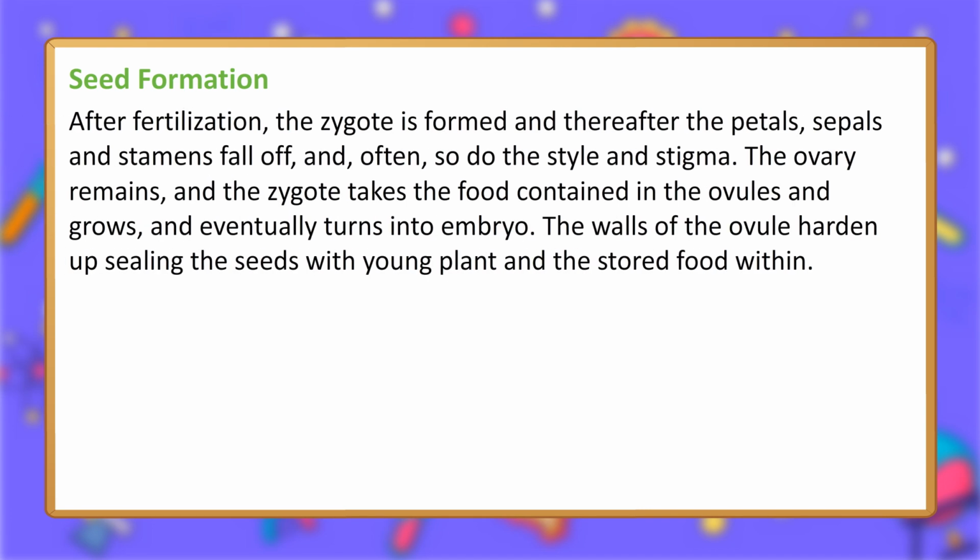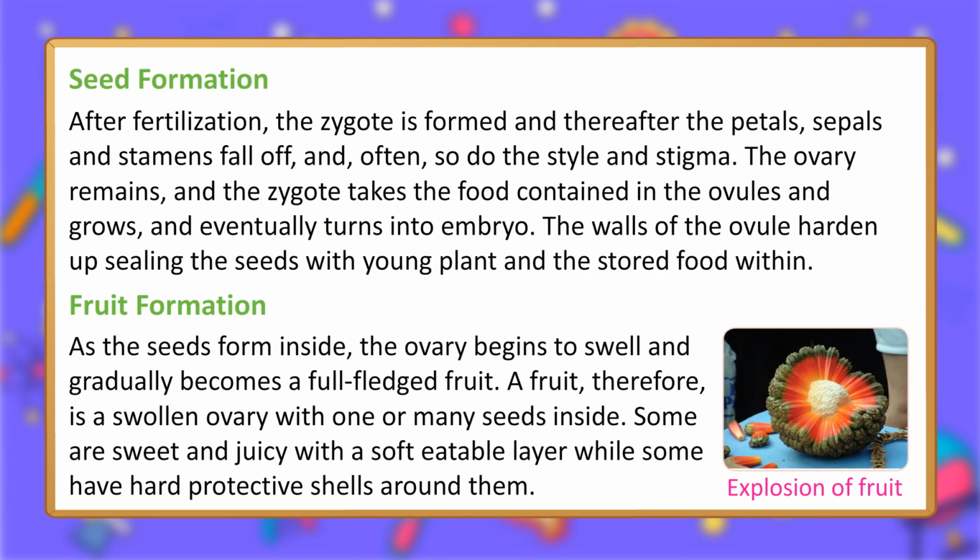After fertilization, the zygote is formed and thereafter the petals, sepals and stamens fall off, and, often, so do the style and stigma. The ovary remains, and the zygote takes the food contained in the ovules and grows, and eventually turns into an embryo. The walls of the ovule harden up, sealing the seeds with young plant and the stored food within. Fruit formation. As the seeds form inside, the ovary begins to swell and gradually becomes a full-fledged fruit.